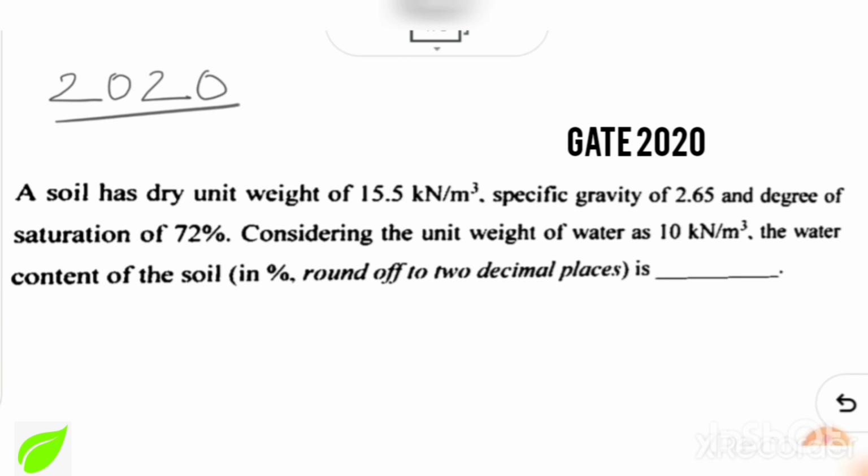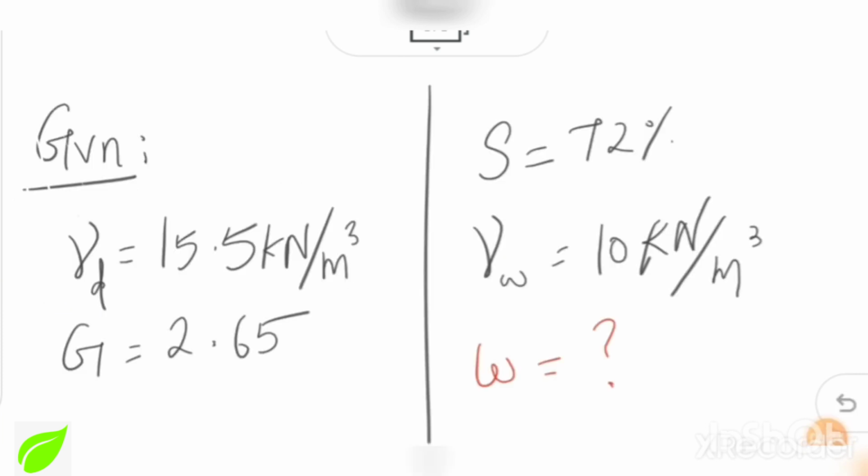So under the topic, our recent question is: a soil has a dry unit weight of 15.5 kN per meter cube and specific gravity 2.65, degree of saturation 72%, considering the unit weight of water 10 kN per meter cube. The water content has been asked, so we will have the following. They have given dry density gamma d, specific gravity 2.65, saturation 72% and unit weight of water 10 kN per meter cube. This is what they have given, and they have asked for the water content, small w.